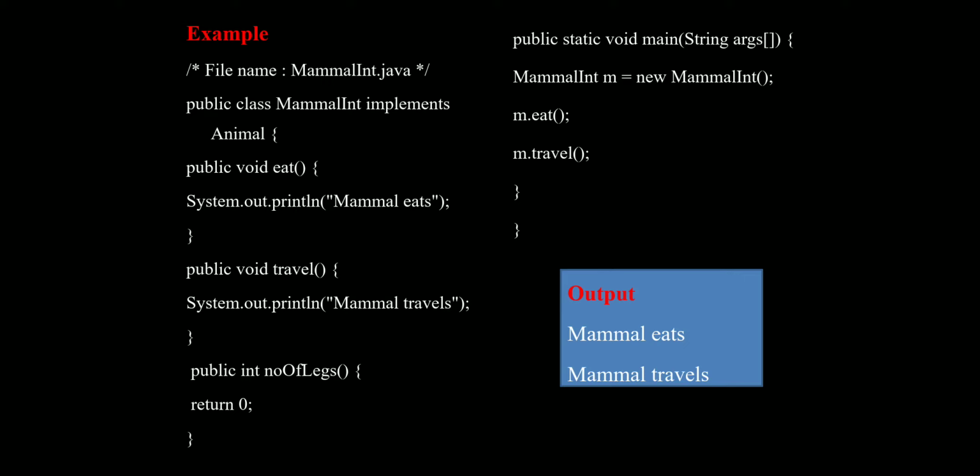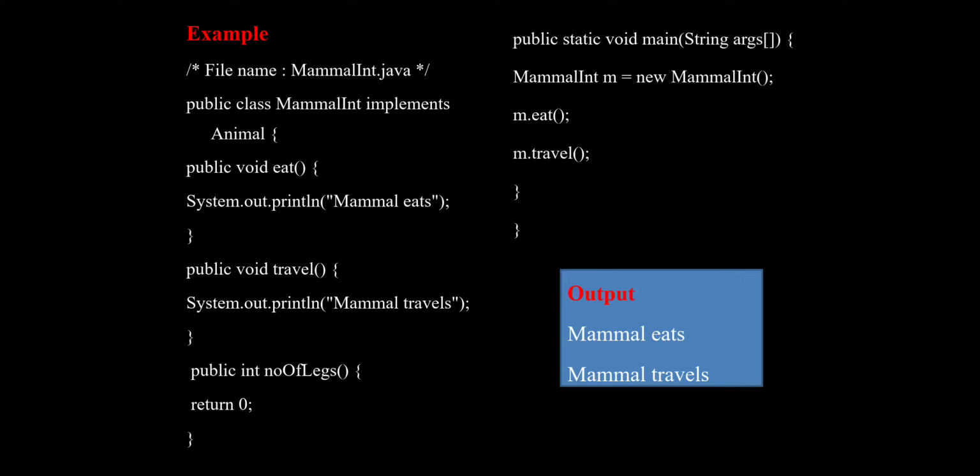In each method they are printing a statement to appear in the console with System.out.println. This is the output statement used to print a statement in our console.